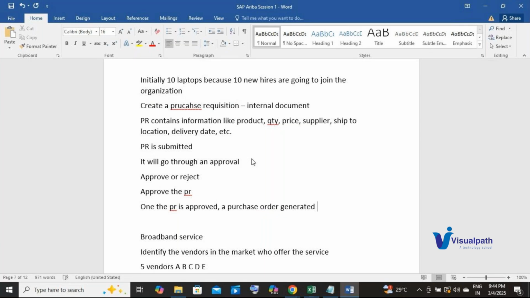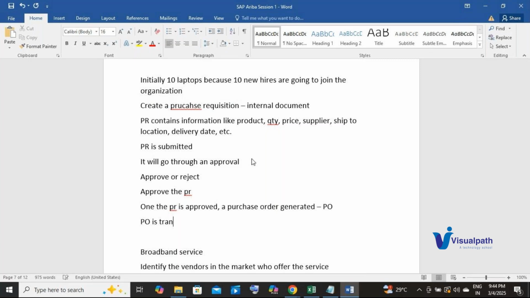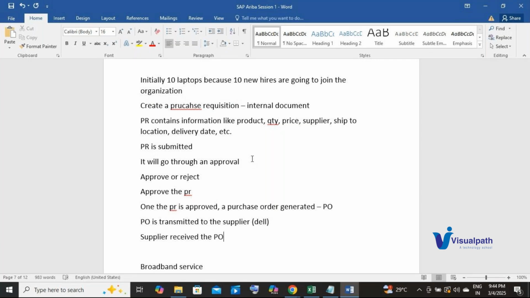Purchase order, we call it PO. A PO number is generated. Now this PO is the document which is transmitted to the supplier. Let's say in our case it is Dell. The supplier receives the PO and confirms the order. He will receive the PO.